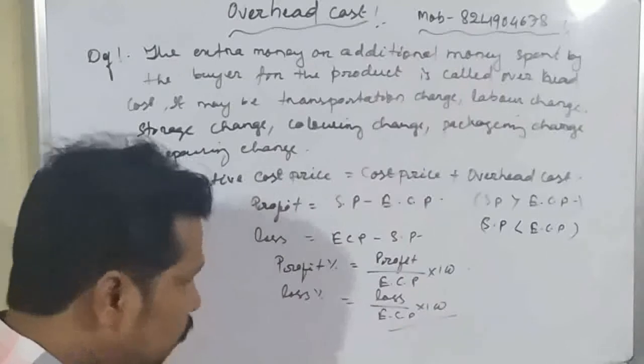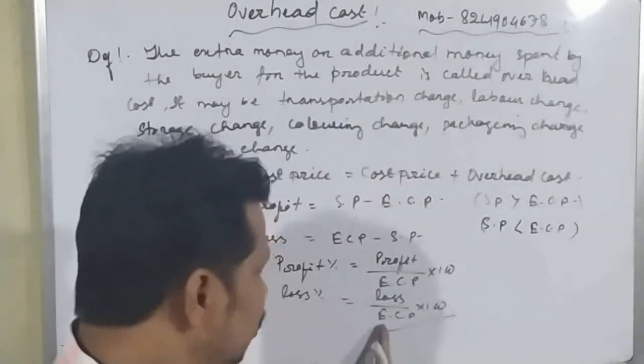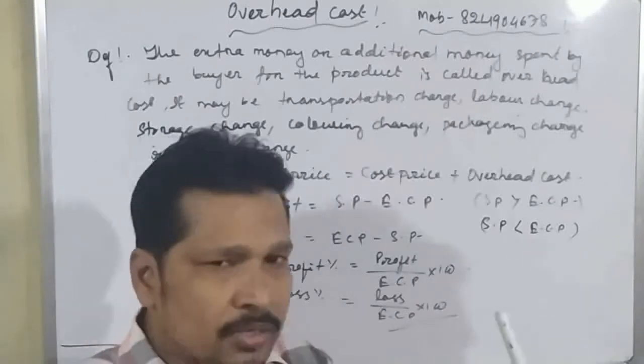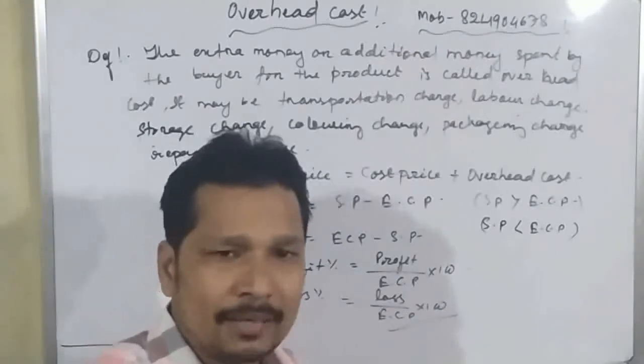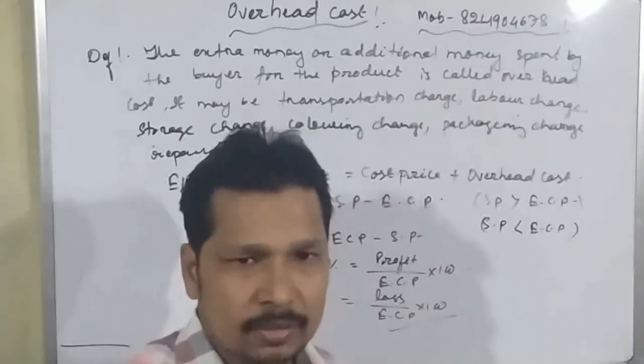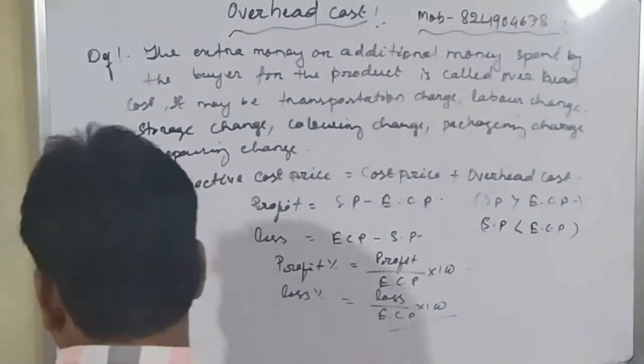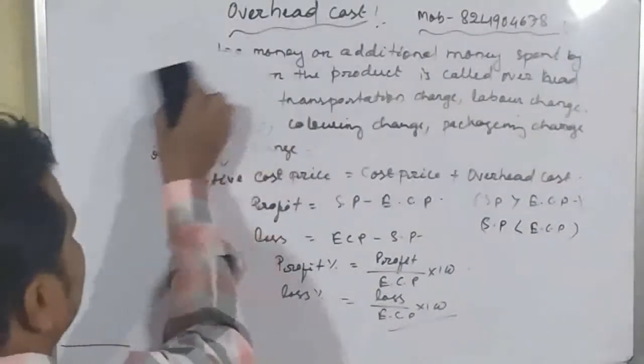Similarly, the formulas are the same, but instead of the cost price, we have to put the effective cost price. If there is no overhead cost, then the effective cost price is equal to the normal cost price. Okay, students. So now we will take some examples and do some questions.